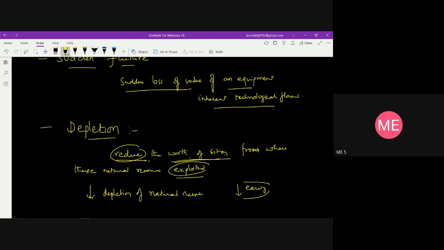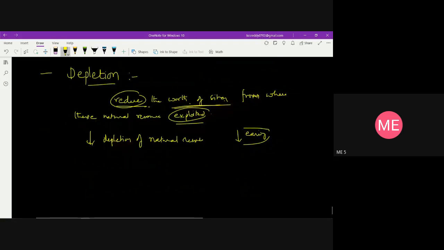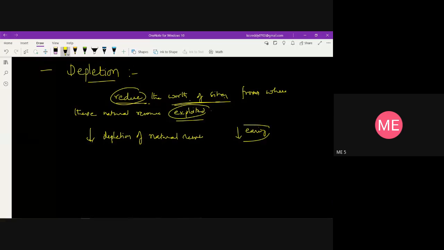So depletion is also one of the causes for depreciation.